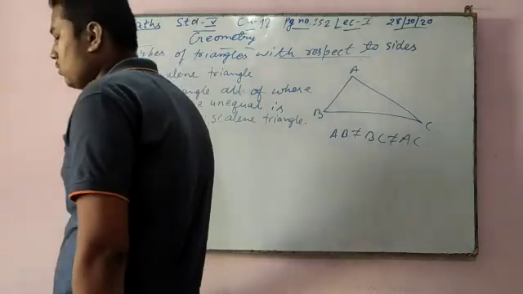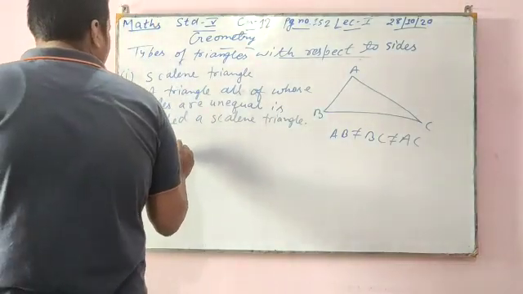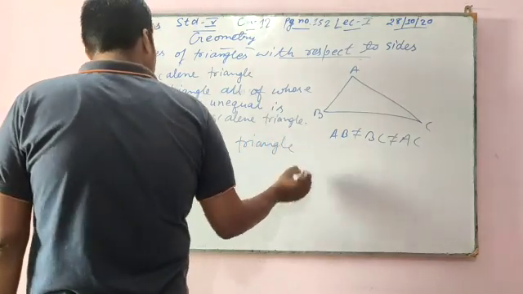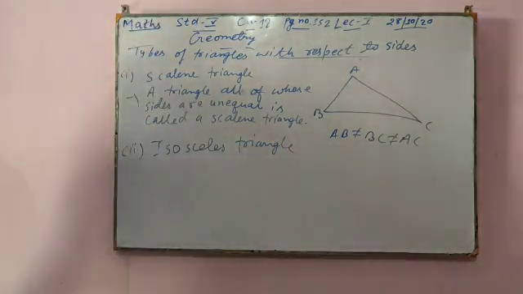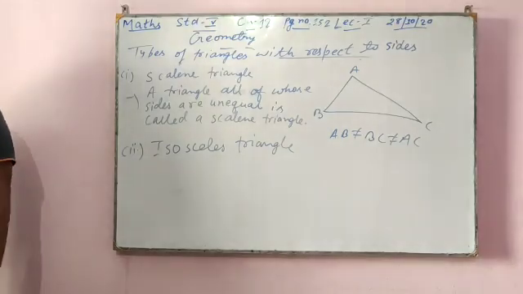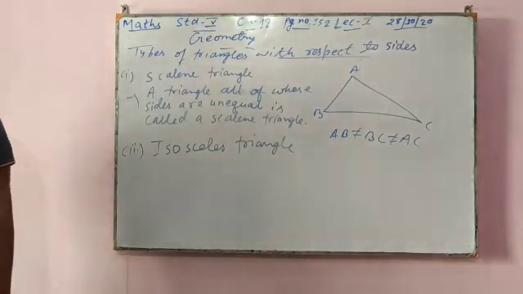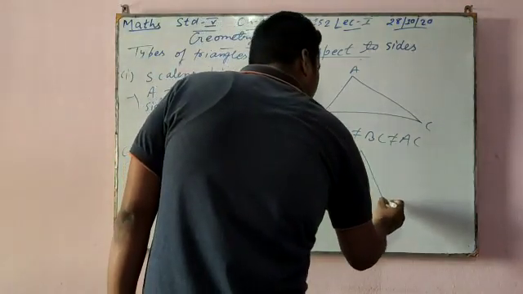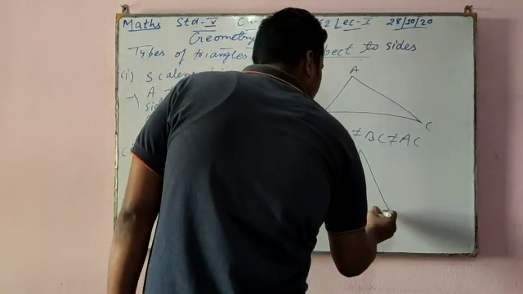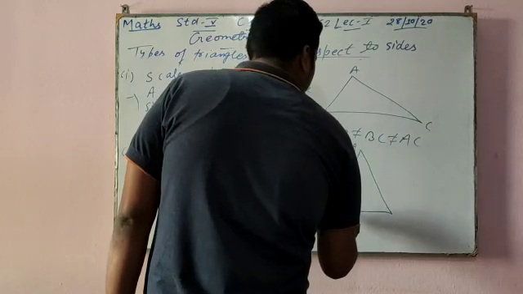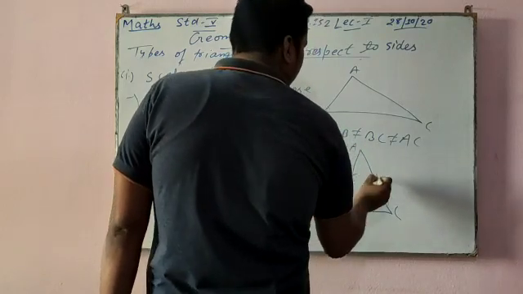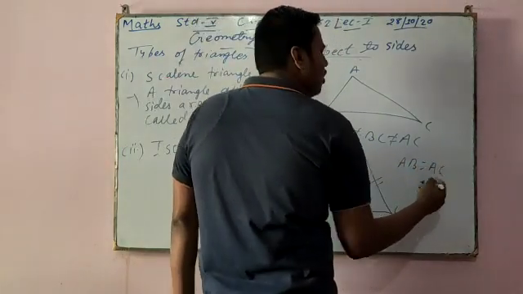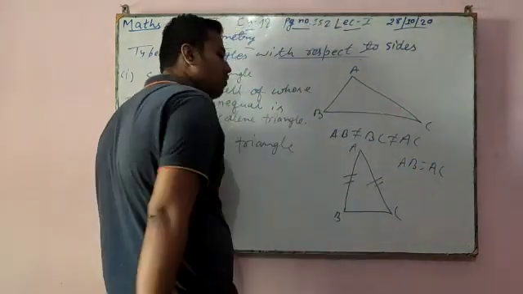Now come to number 2, isosceles triangle. In this, having two of its sides congruent, means A, B, C, this side equal to this side, AB is equal to AC. On any side, this side will equal this side.